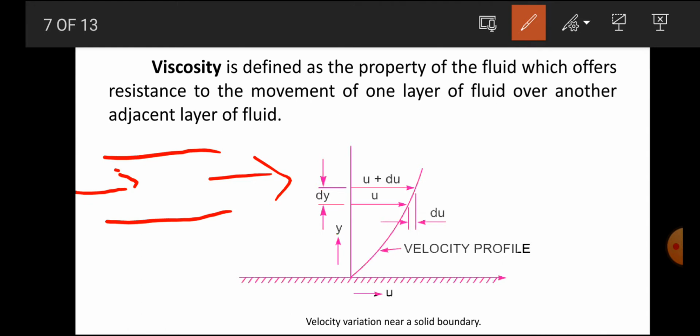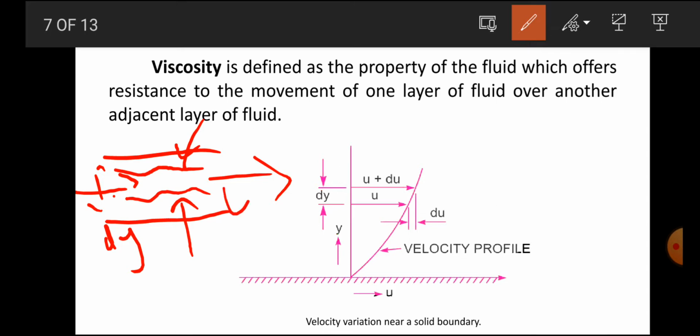The fluid moves inside the pipe, so that will be your upper layer and that will be your lower layer. Both layers have a distance dy between them, and both layers have a different velocity: one layer has a velocity u and another layer has a velocity u plus du.